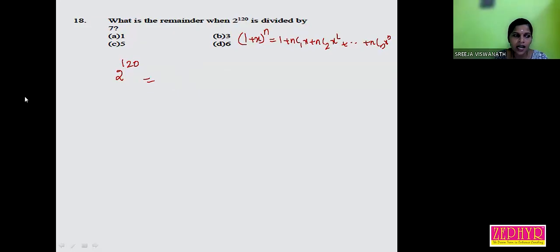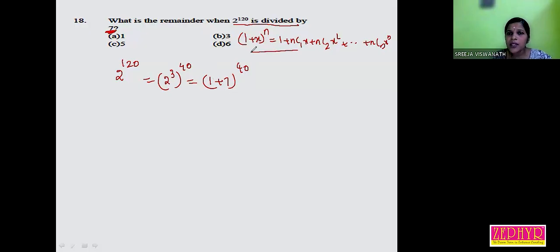The question asks, listen, 2 cube raised to 40. Why do we choose 2 cube? Since we need to find the remainder when 2 raised to 120 is divided by 7, 2 cube can be written as 1 plus 7 the whole raised to 40. Then we get a term 7. Is it clear? So 1 plus 7 the whole raised to 40.